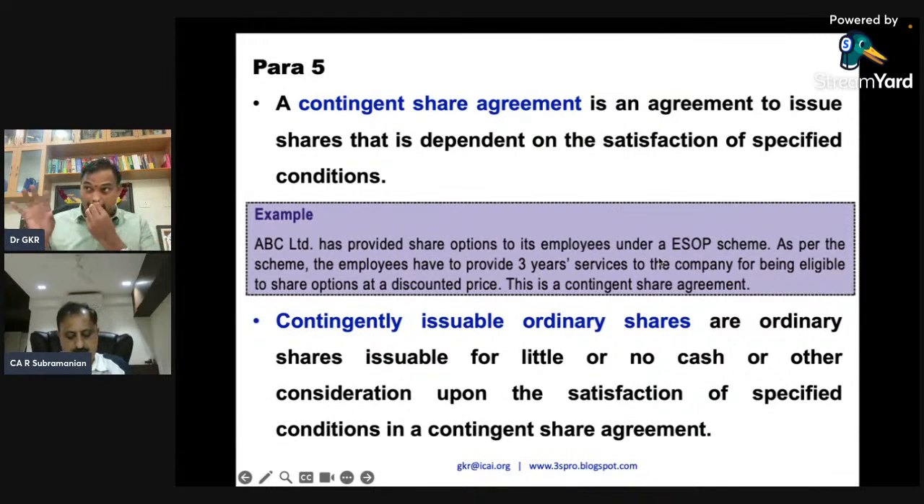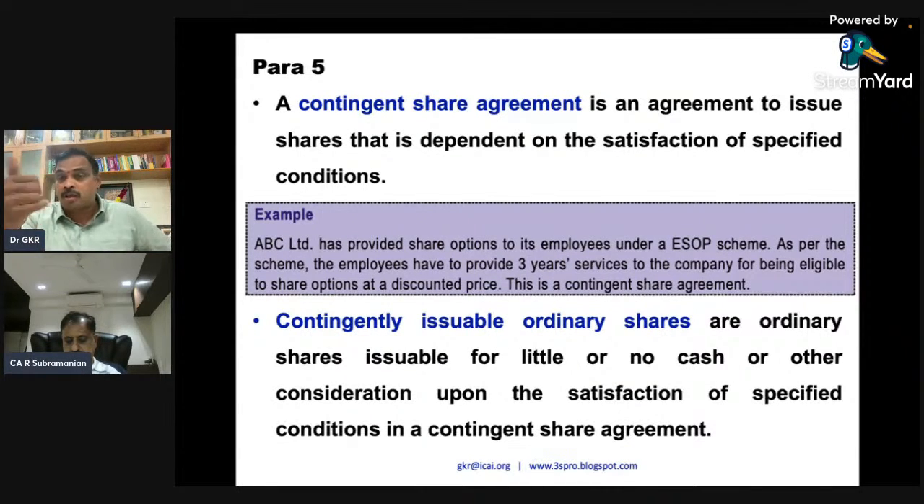Similarly, when I acquire a company, I may say the total purchase consideration is 15 crore. 10 crore I'll give now, and the balance 5 crore only when the combined turnover crosses 500 crore. If the combined turnover doesn't cross 500 crore in 3 years' time, then those shares I am not going to issue at all. That is where the contingent share agreement comes in. This is called contingently issuable ordinary shares: ordinary shares issuable for little or no cash or other consideration upon satisfaction of specified conditions in a contingent share agreement. Now, will you include that in the denominator?